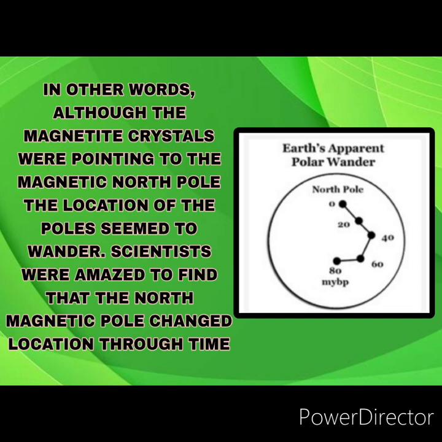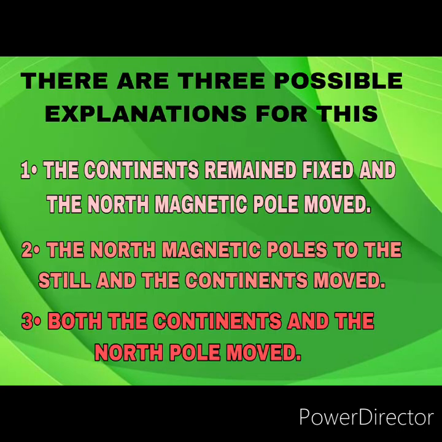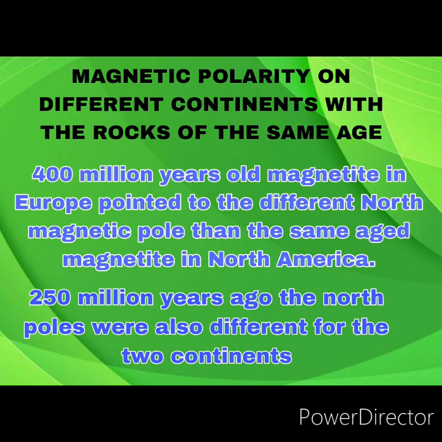Scientists were amazed to find that the north magnetic pole changed location through time. There are three possible explanations for this. First, the continents remained fixed and the North Magnetic Pole moved. Second, the North Magnetic Pole was still and the continents moved. And third, both the continents and the North Pole moved. Now we will talk about magnetic polarity on different continents with rocks of the same age.